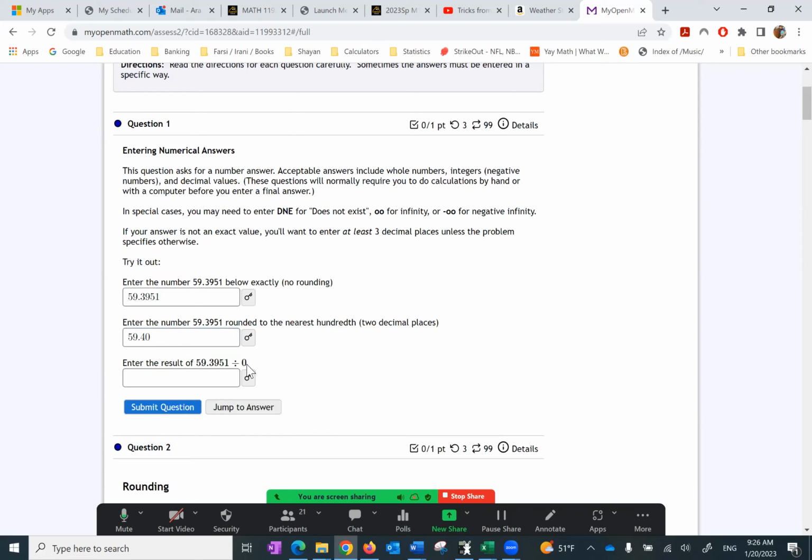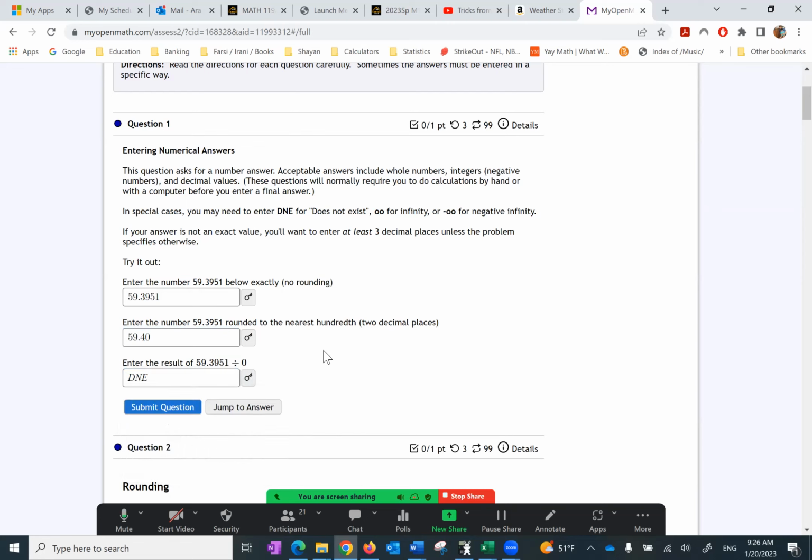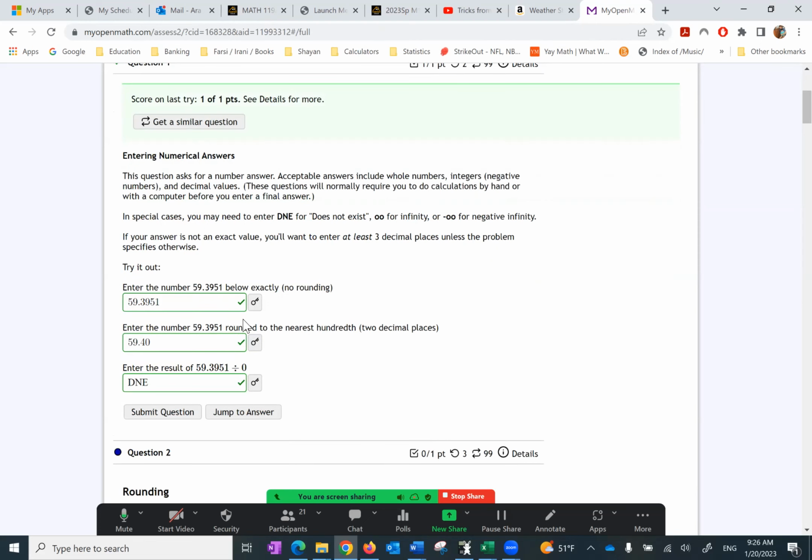Division by 0. Can I divide by 0? As you know, it's undefined. So if I click here and look for undefined, they don't have undefined. So we have to go with DNE, does not exist. When it's undefined, we should use undefined, but they don't have it here. So if we submit the question, notice the check marks. That means we haven't made a mistake. And if we've made a mistake, all we have to do is take a look up here. If I get a similar question, let's say I made a mistake here, I can do something similar and get my credit.